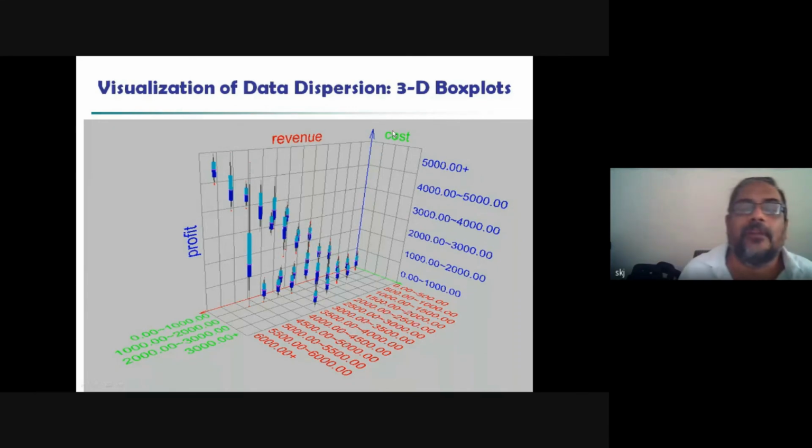So you have to imagine in three-dimensional space how they are located. Somebody wants to study data of revenue, cost, and profit, three dimensions, with the five-number summary of each. So this is one visual presentation of data they want to understand: visualization of data dispersion, a 3D box plot.